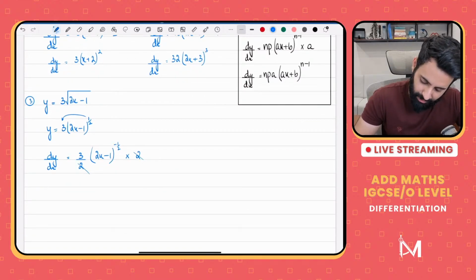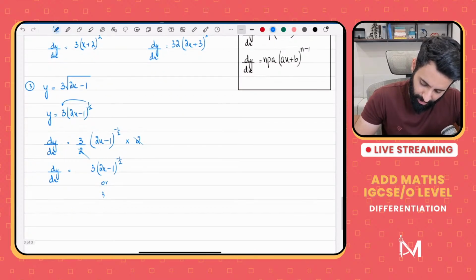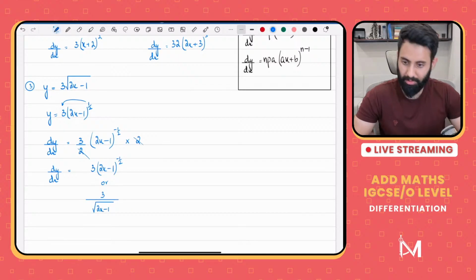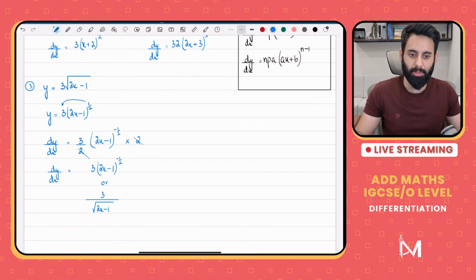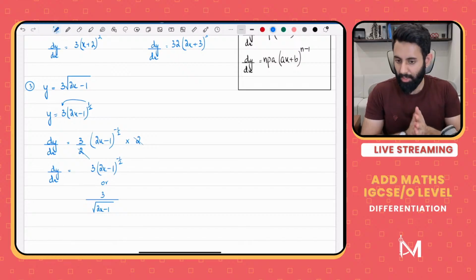So your final answer looks like this. dy by dx is equal to 3 times (2x minus 1), the whole thing raised to the power minus half, or 3 upon the square root of 2x minus 1. Okay, it's up to you how you leave your answer. Normally, the question will specify how you should leave your answer. So make sure that you're reading the question carefully.